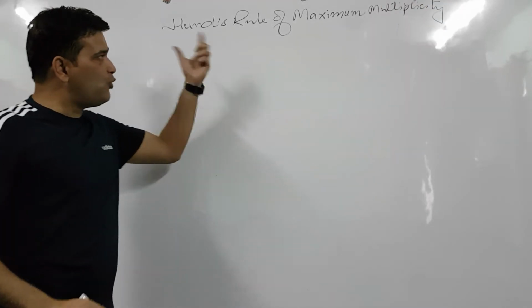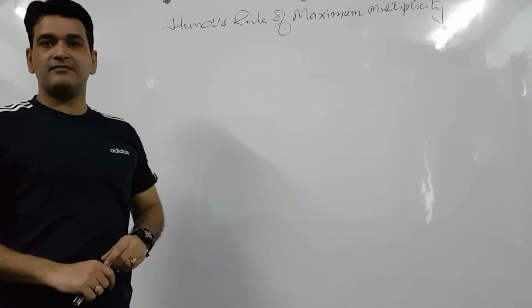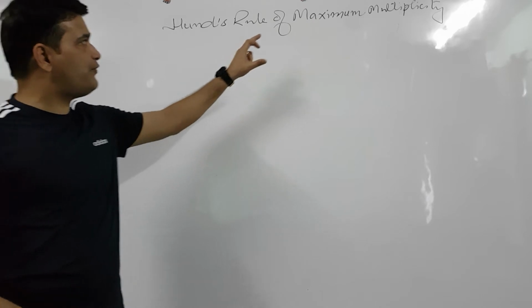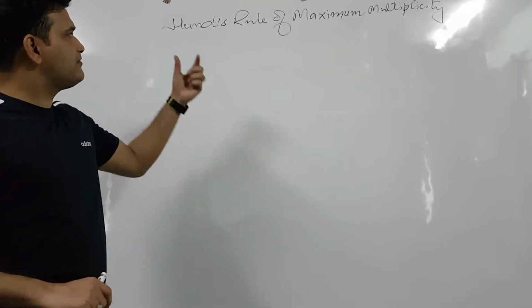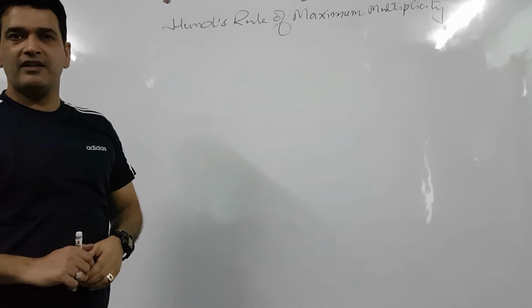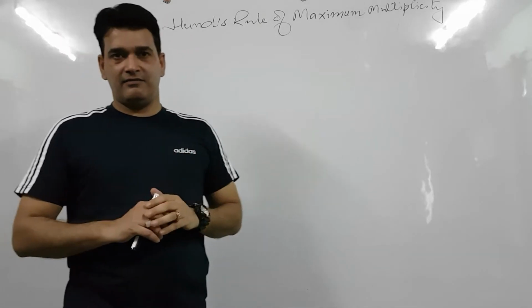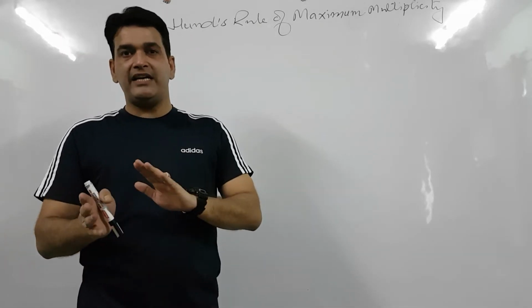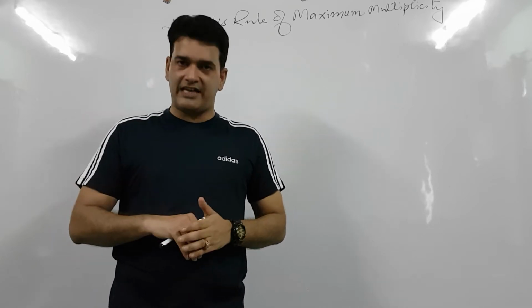Now, this rule could be simply called Hund's rule. What is the reason for maximum multiplicity? If we simply try to understand Hund's rule, then we can say that an orbital can be singly filled first and then its pairing will take place.